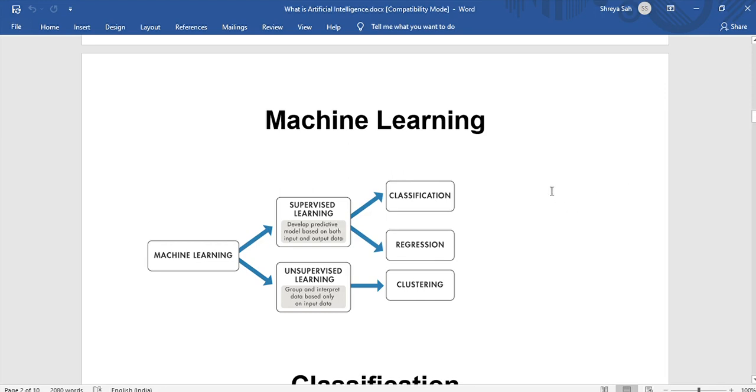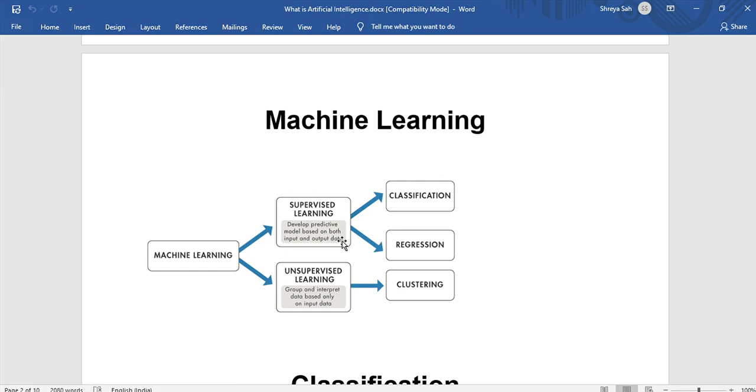So machine learning, as we all learned in the previous video, is basically classified into three categories: supervised learning, unsupervised learning, and reinforcement learning. So what happens in supervised learning? There is a supervisor who gives a training data set and trains the model, and then the model will work for all the other samples. And then we have unsupervised learning, in which there is no training provided. So the program will basically observe, and based on observations it gives out the desired output.